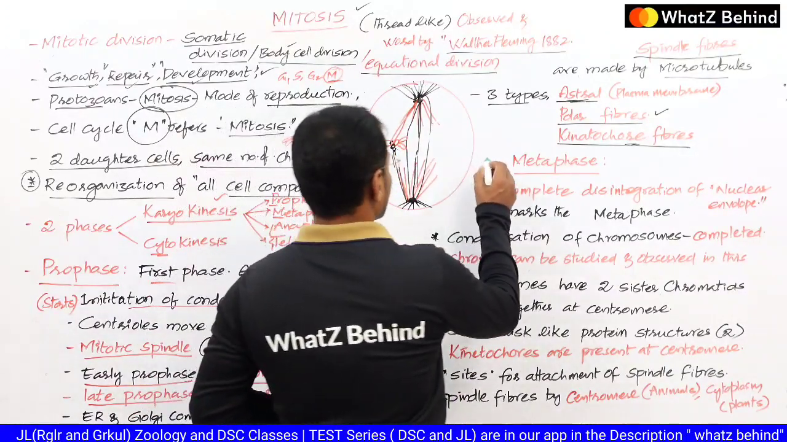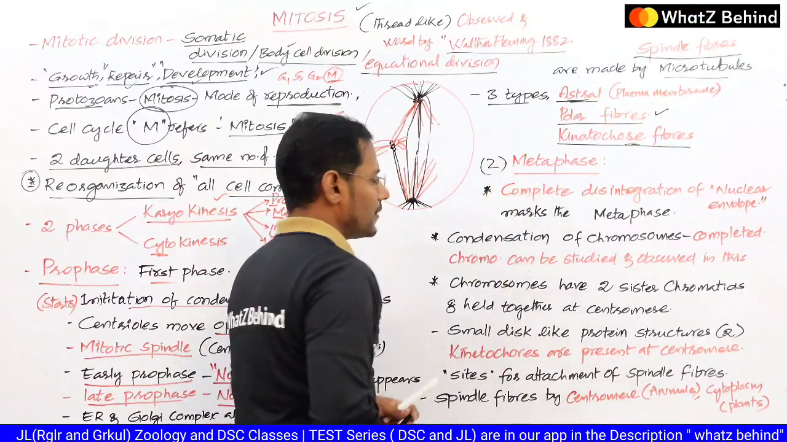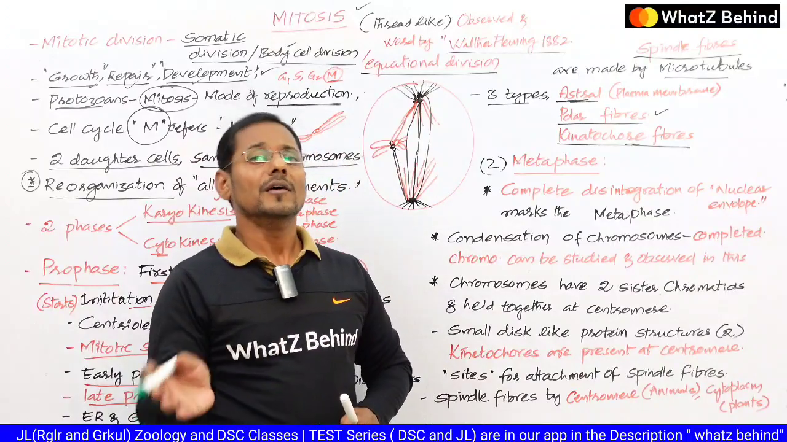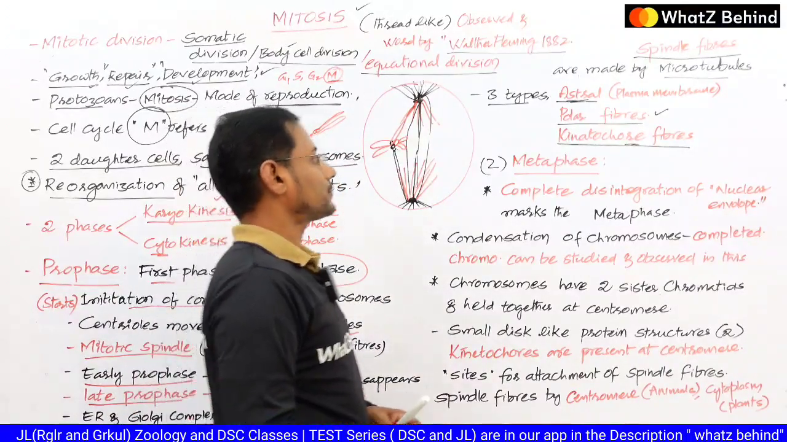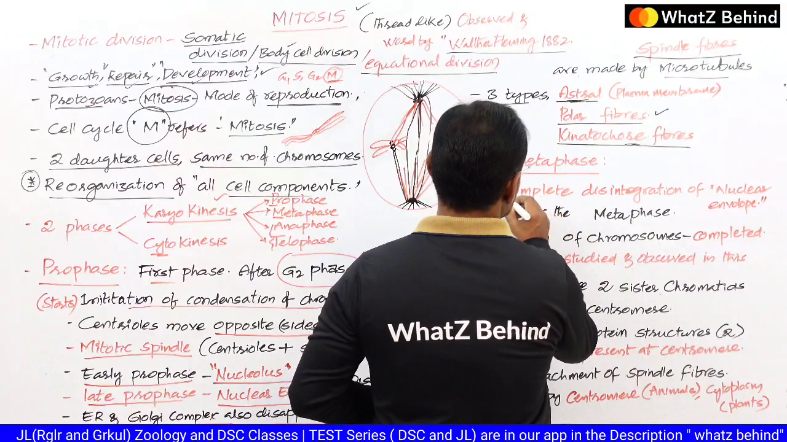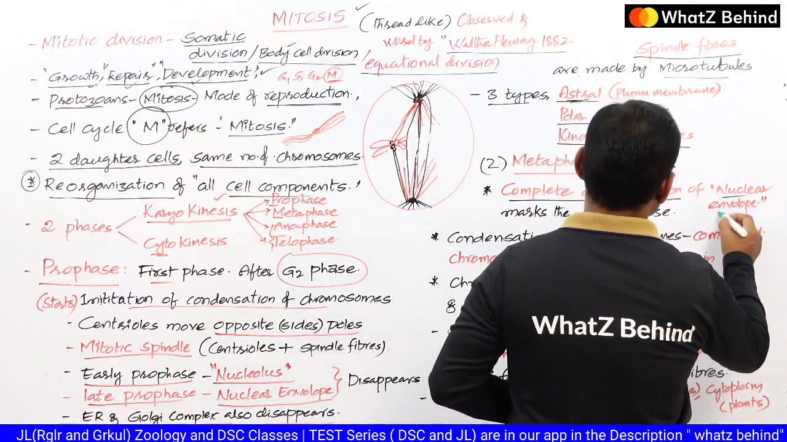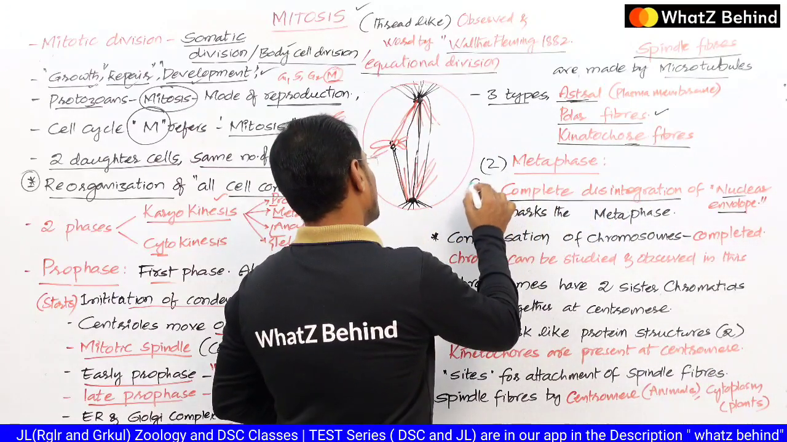And let us discuss the second phase, that is the metaphase. This is the second phase which takes place after the prophase and before the anaphase. Here we have to observe the complete disintegration of the nuclear envelope. This is a very important, key point. Here we have to focus.